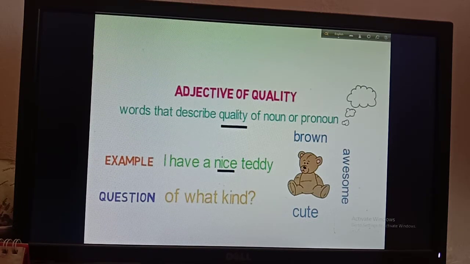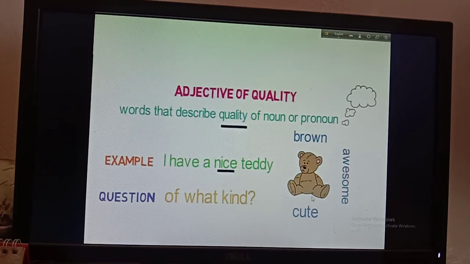You can use here, I have a brown teddy, or you can write, I have an awesome teddy, or I have a cute teddy. They are all also adjectives of quality because they are showing the quality of this teddy. So when you find the question of what kind, that will become the adjective of quality. If I say what kind of teddy, that is nice. So this is the adjective of quality.